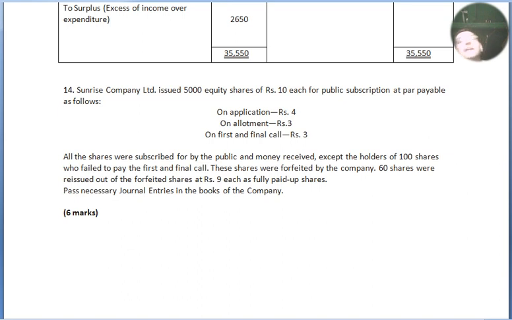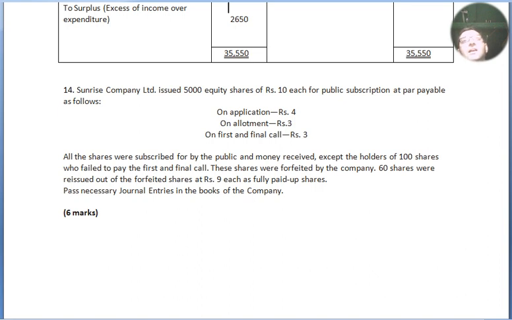Pass necessary journal entries. As we can see, they have issued 50,000 equity shares and all are subscribed. No oversubscription, no undersubscription. Alright, as we can see the amount the company will ask in the future: on application 4, on allotment 3, on first and final call ₹3. Altogether is 10, which is equal to face value. No discount, no securities premium.